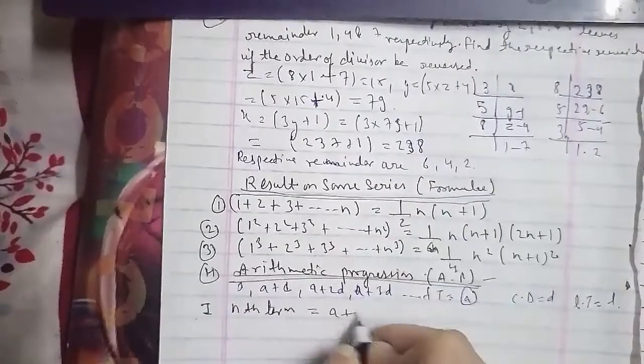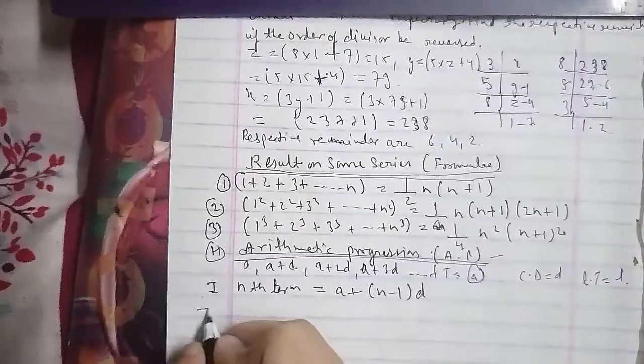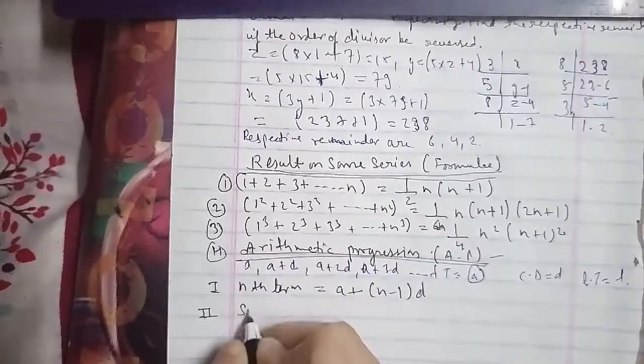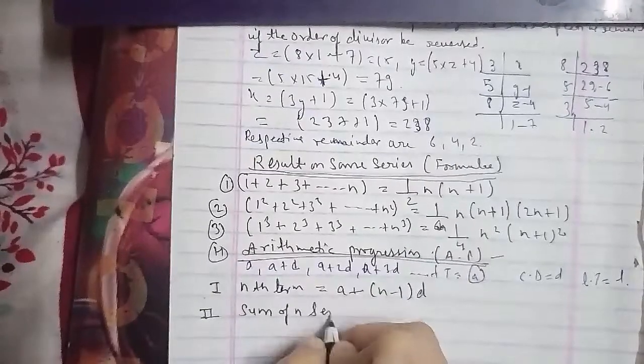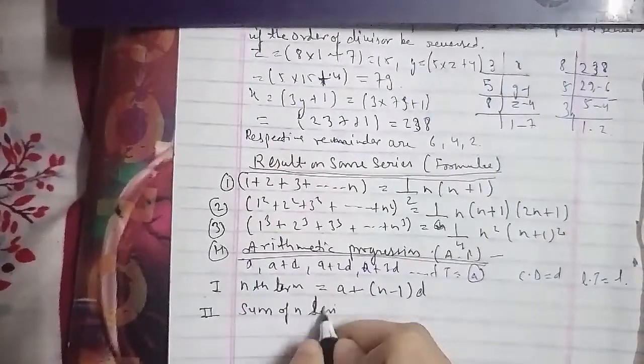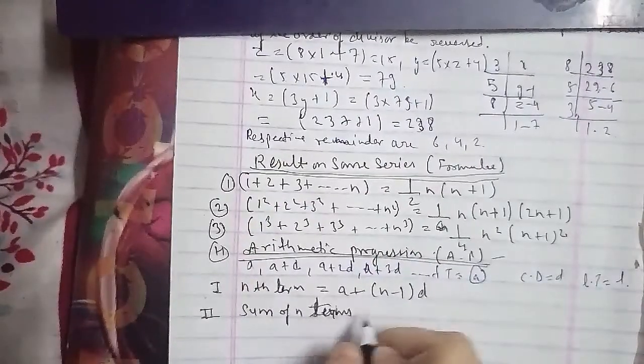The third formula: the sum of n terms equals n by 2 times (a plus l), where l is the last term.